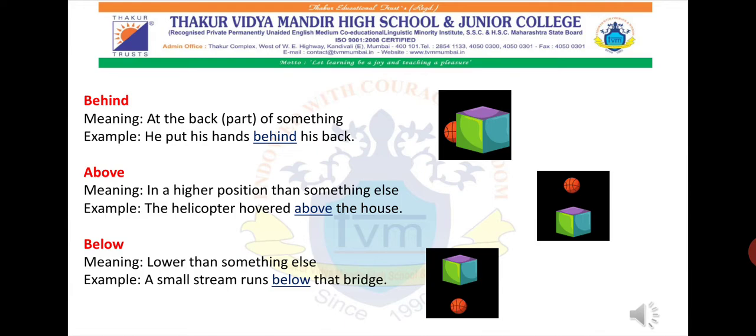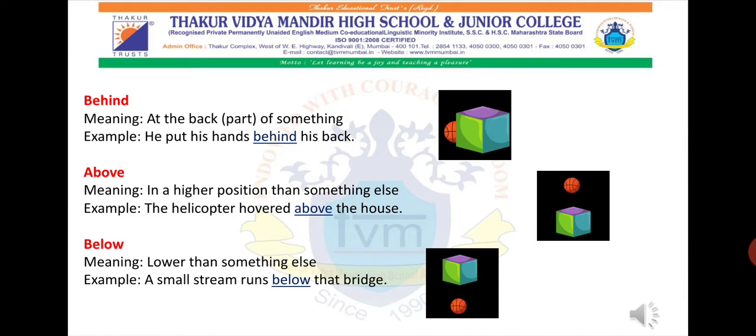A small stream runs below the bridge. Where does the small stream run? It runs below that bridge. So it is giving you the answer to your question. I hope this concept is clear.